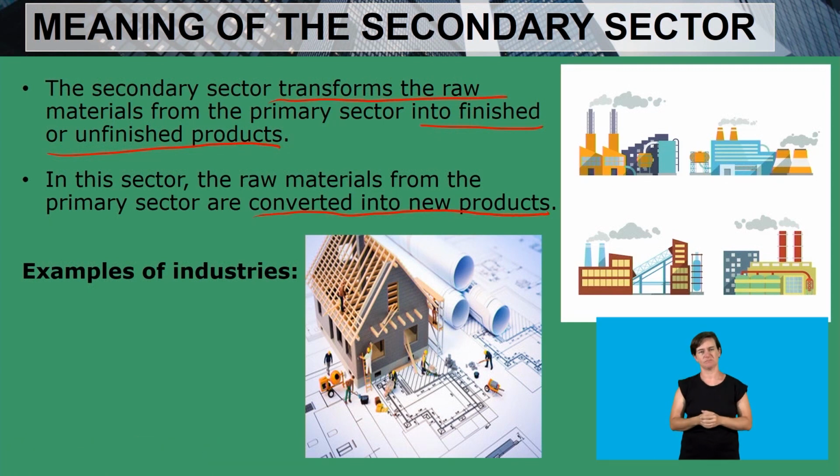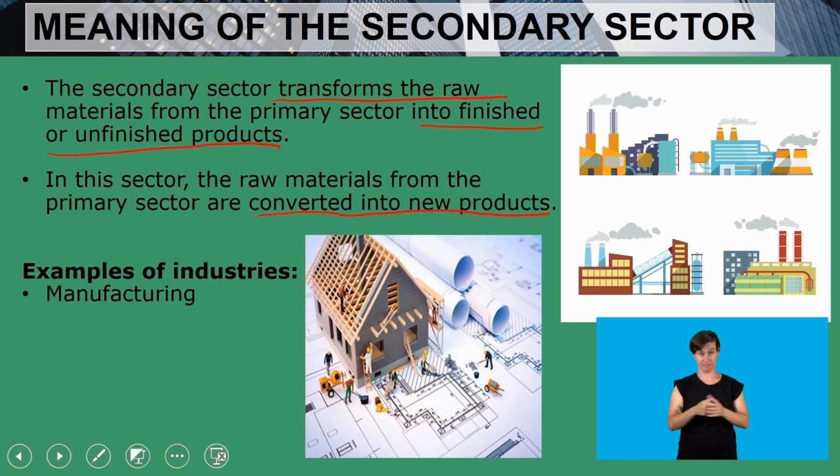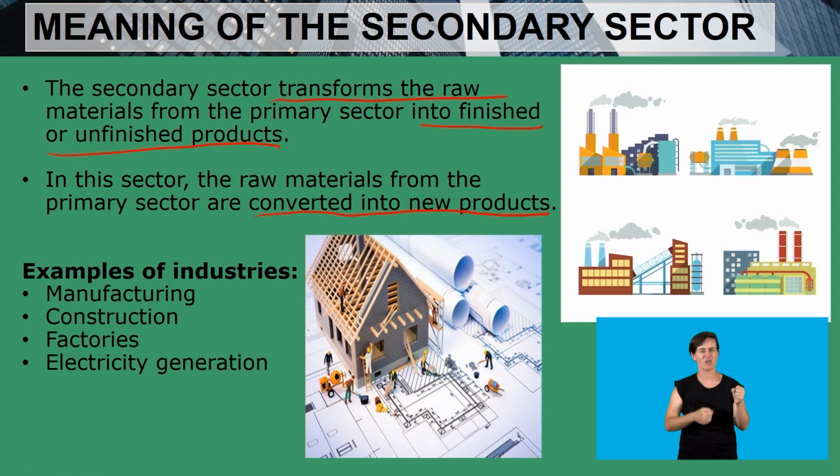Now let's look at the examples of industries that are found in the secondary sector. We have manufacturing. You will find construction. You will find the factories, electricity generation. Before we move on to the tertiary sector, these are some of the examples, not to say the list is limited to these 4 examples that are included here. There are many industries, but one thing that you need to know is that these industries deal with transforming the natural resources to become useful products that can be used by consumers.